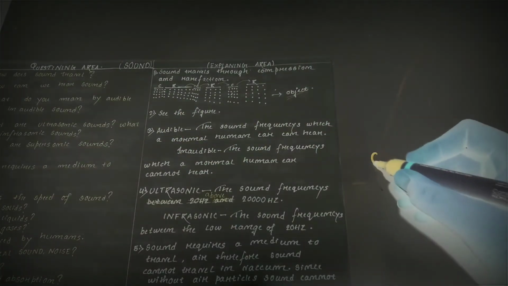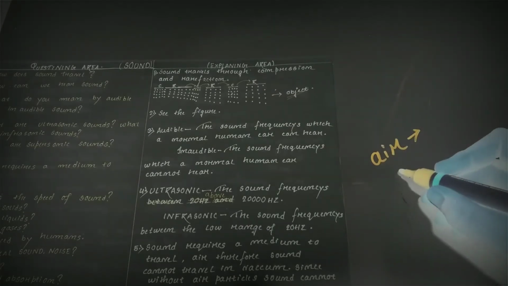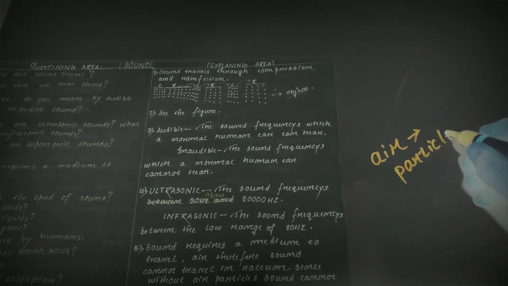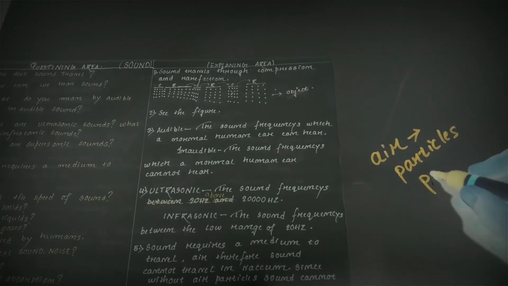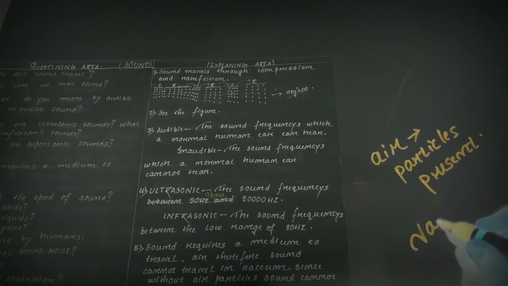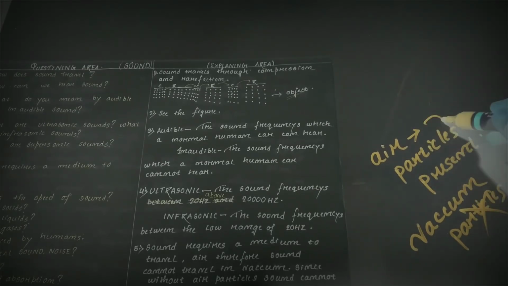Only in air there are particles present. In vacuum there are particles absent. Hence in air particles are present, and in vacuum particles are absent.